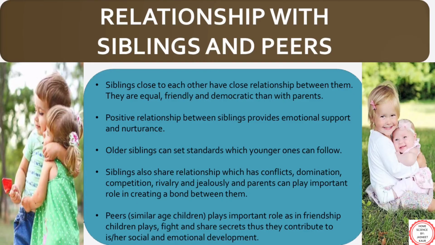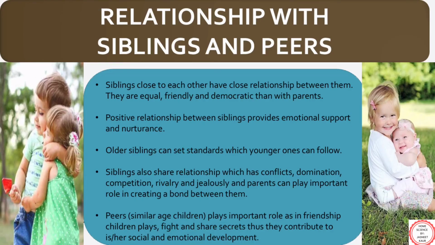Older siblings can set standards which younger ones can follow. You might have observed this in your family also many times, like comparison with the elder sibling or with the younger one in terms of scoring higher marks in the exam or handling responsibilities in an efficient way.